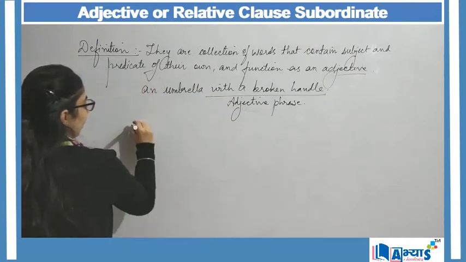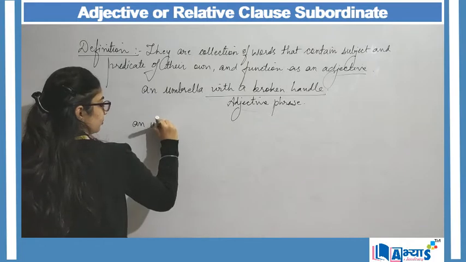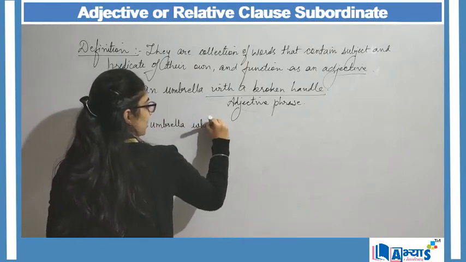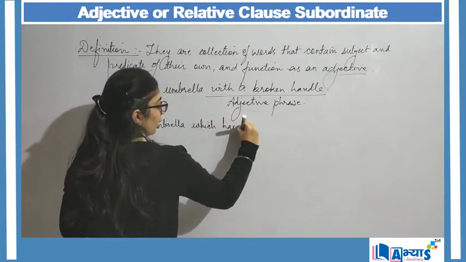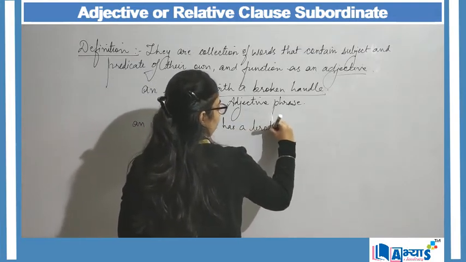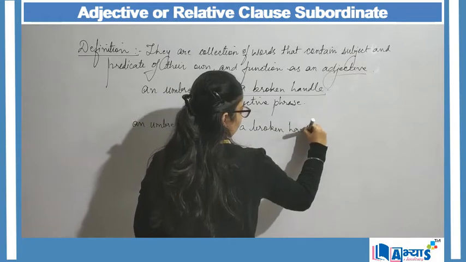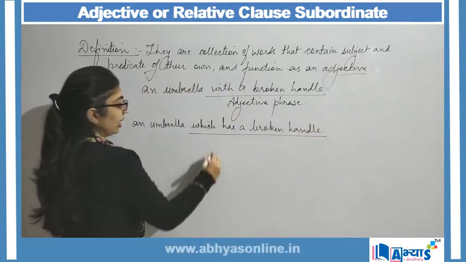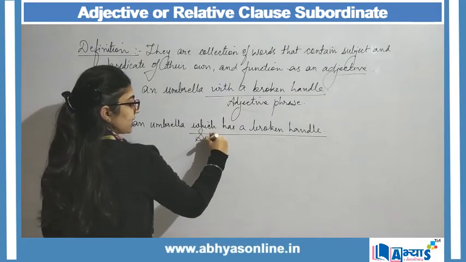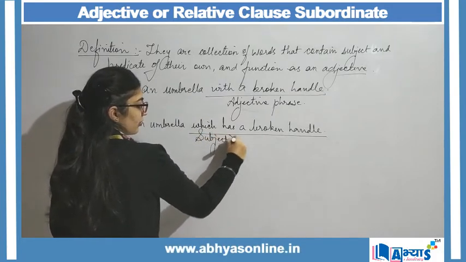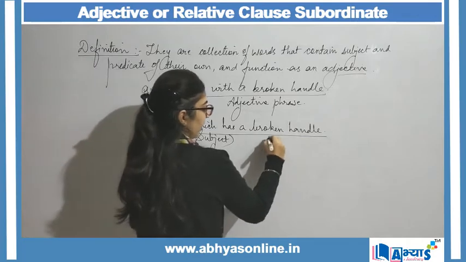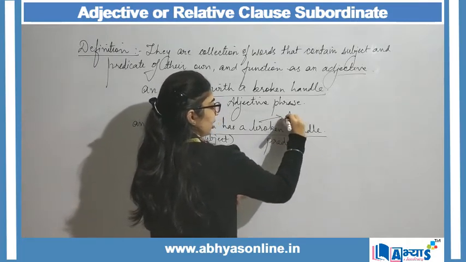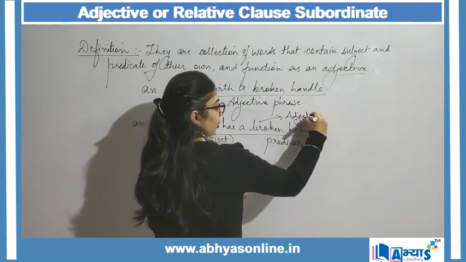But when I say an umbrella which has a broken handle, here which is my subject, rest is my predicate, and broken over here is my adjective.